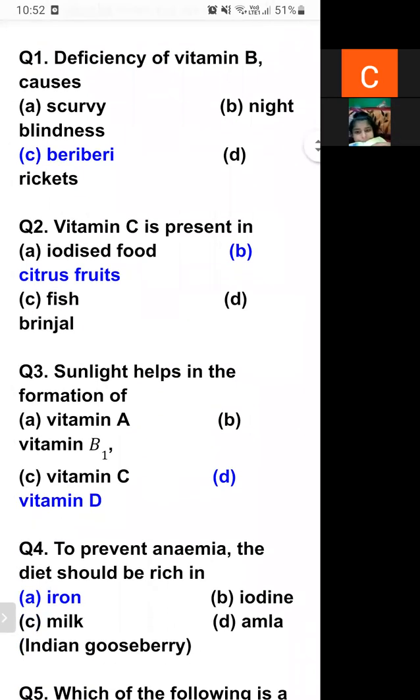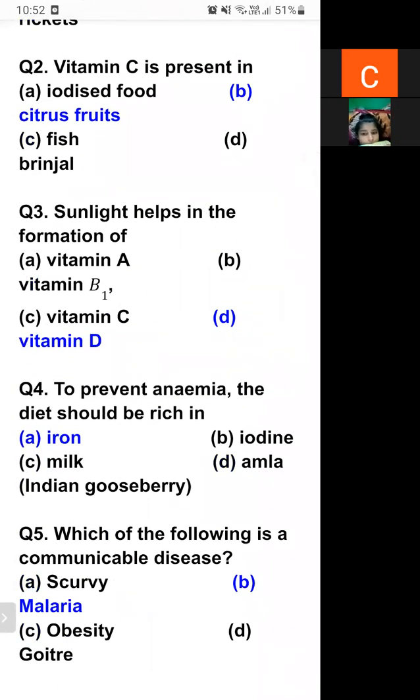Question number 3. Sunlight helps in the formation of.